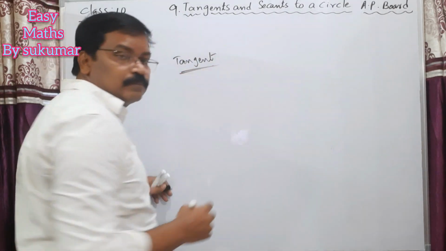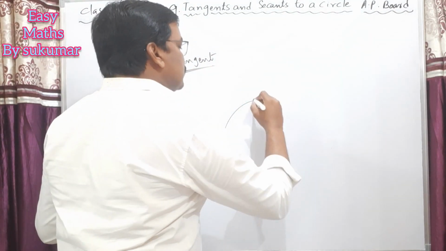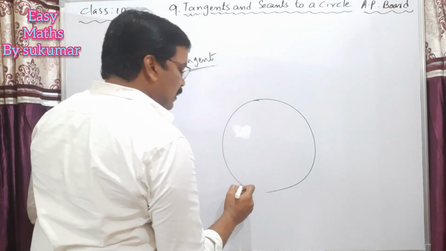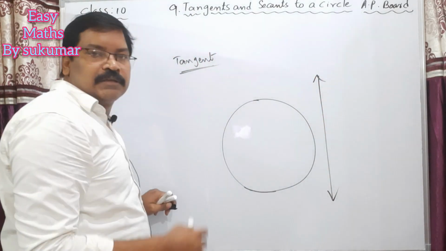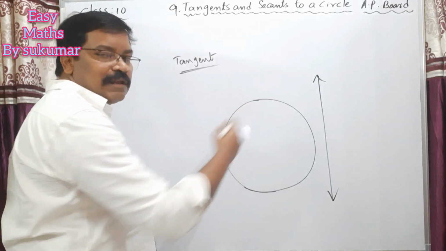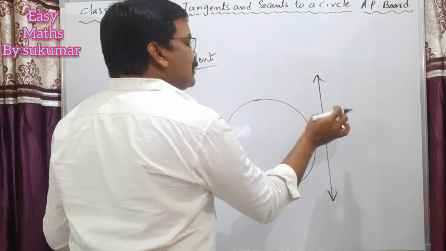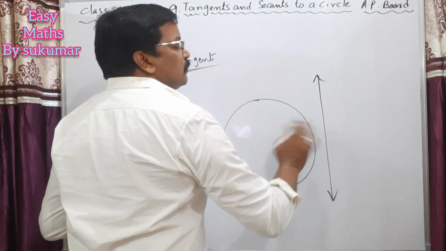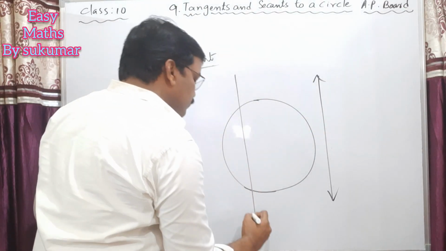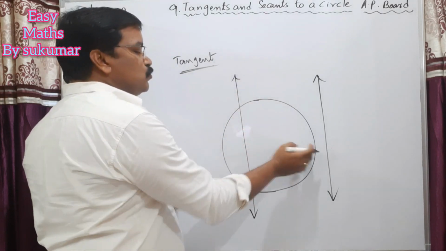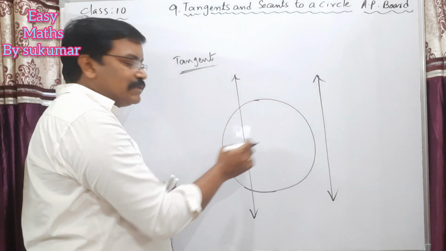Listen carefully here. Suppose this is a circle and I have given a line, a straight line to you. Just I given a circle and a line. Then you can arrange this line so that they do not intersect each other. And in another case, you can arrange the line and circle like this.